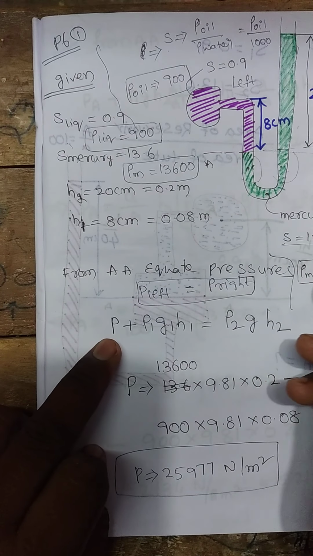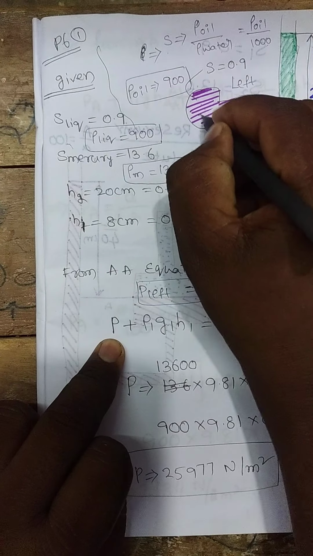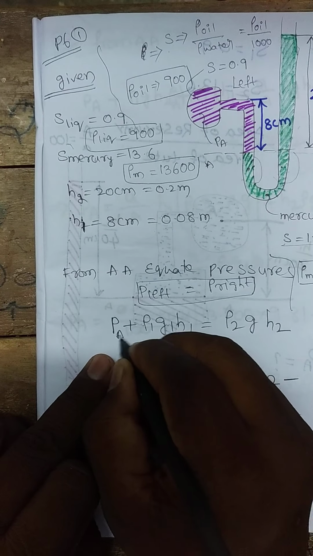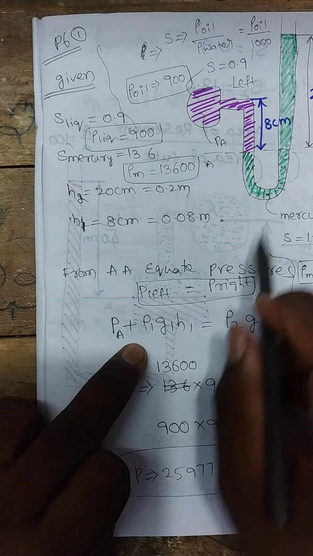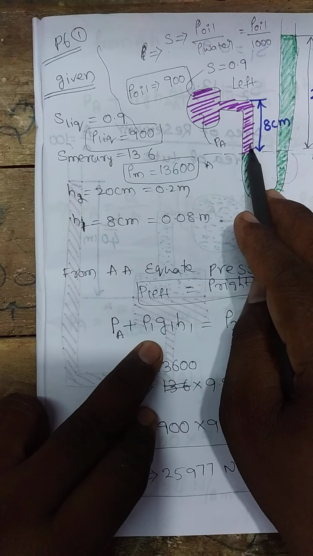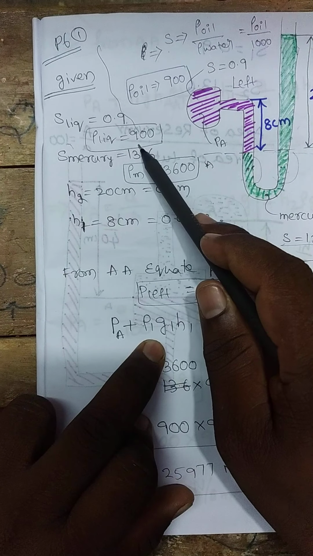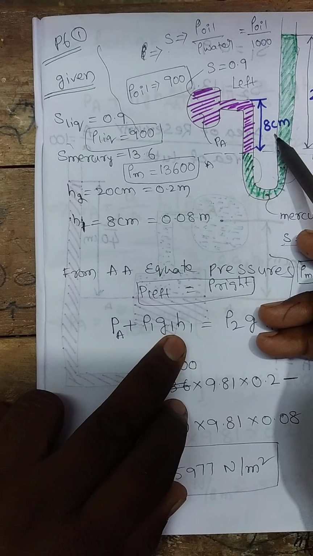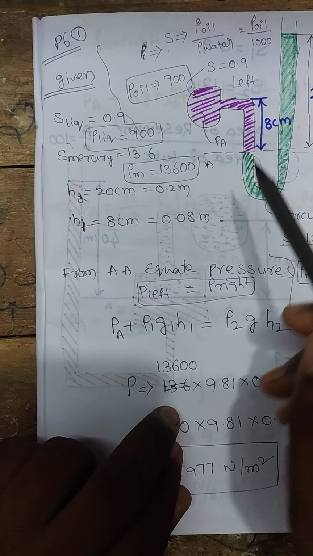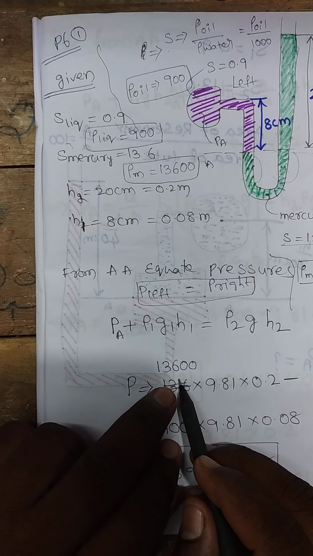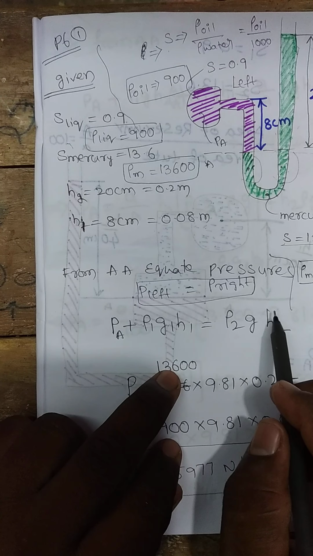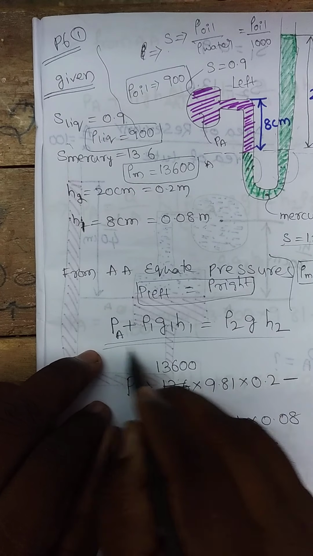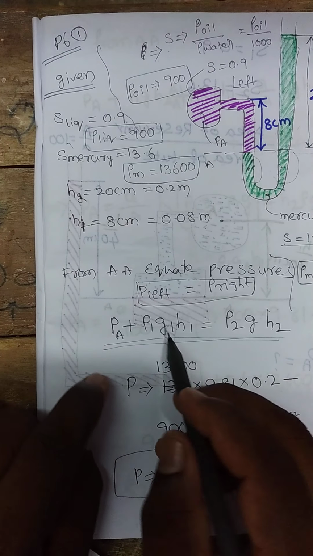What are the pressures on the left side? Pressure inside the fluid, PA, plus rho 1 g h1. I know rho 1 is 900, g is 9.81, and h1 is 8 centimeter, which is 0.08 meters. First you have to understand this line; if you understood it, the remaining is substitution only.